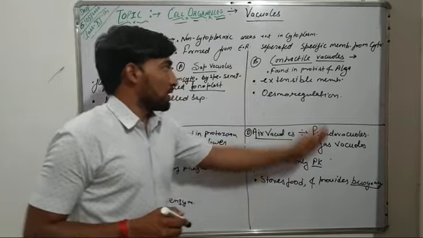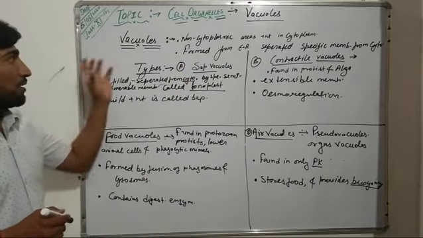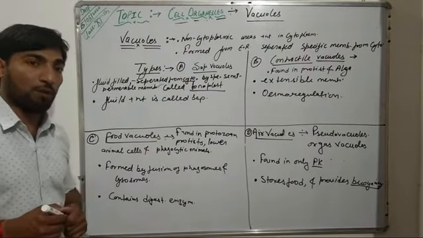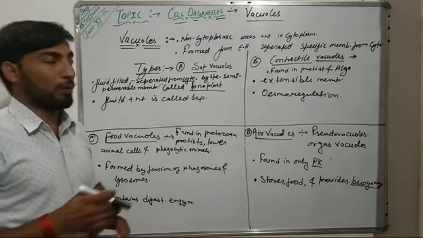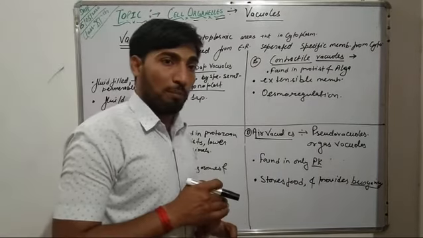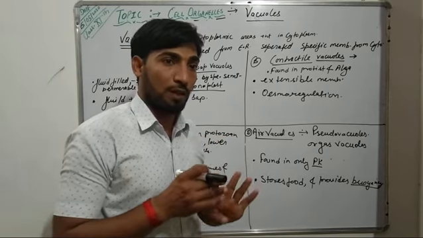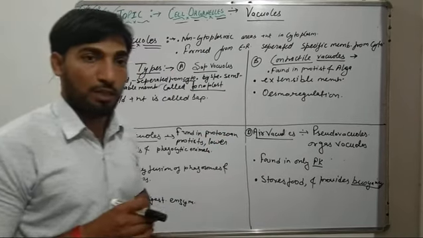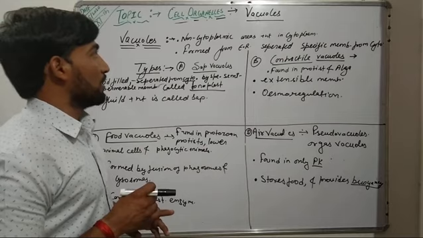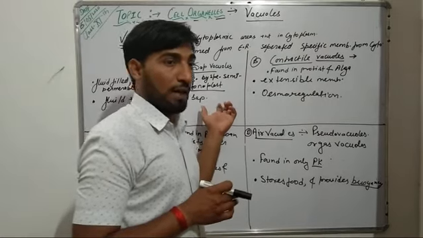So this is about the vacuoles, and all these are the cell organelles of the endomembrane system. So in this video we have completed the endomembrane system, that is the four cell organelles, including the endoplasmic reticulum, Golgi complex, vacuoles and lysosomes.